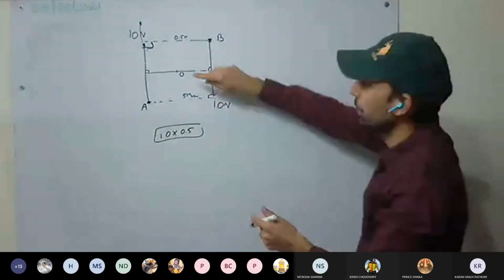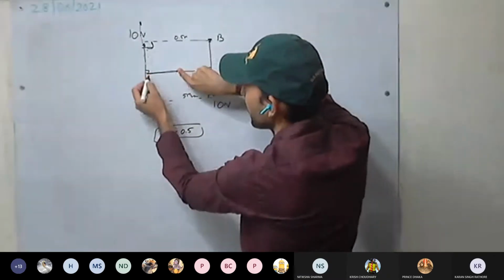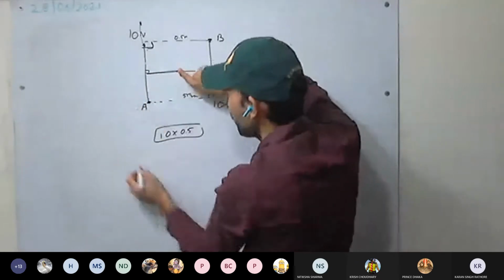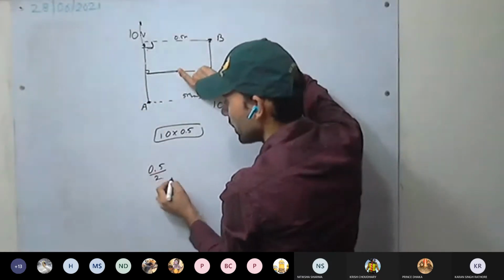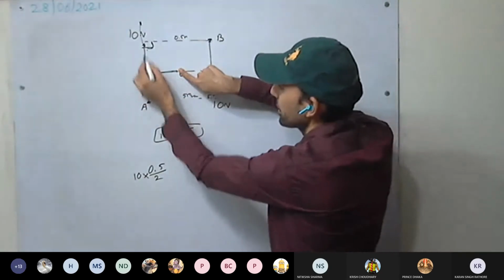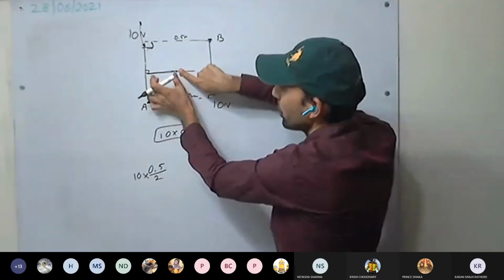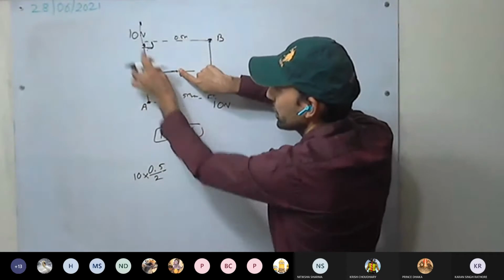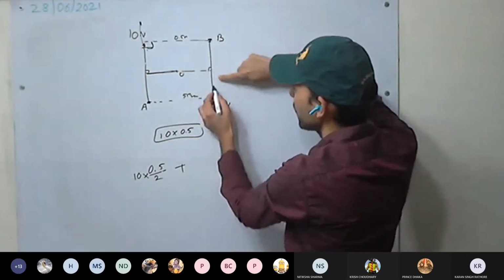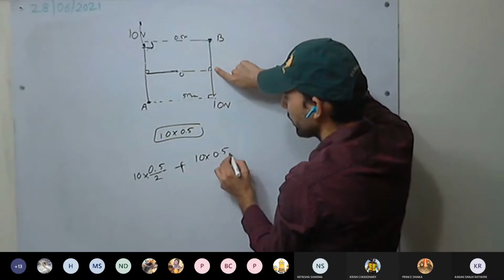Or if you go with the basics, at O, what is the perpendicular distance for the force at A? 0.5 divided by 2, into 10 Newton. Plus, because of B, 10 into 0.5 divided by 2.